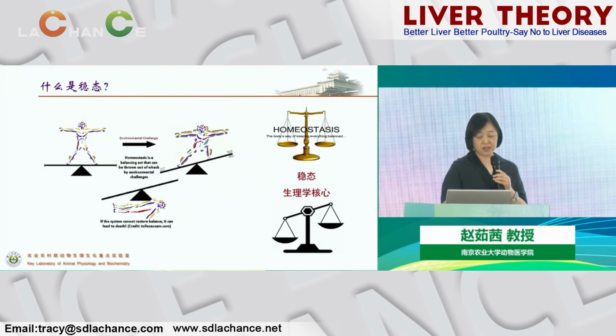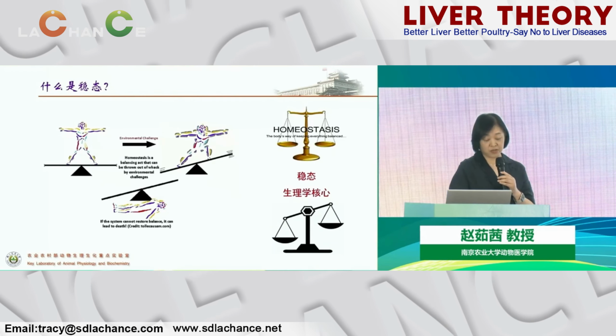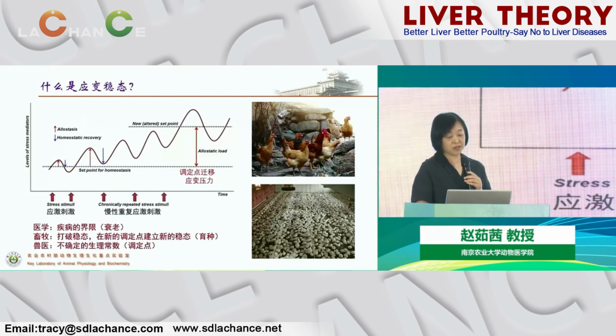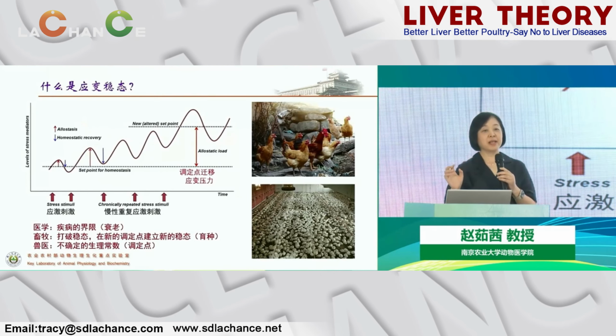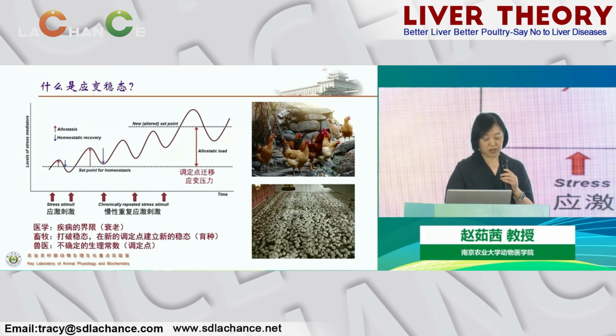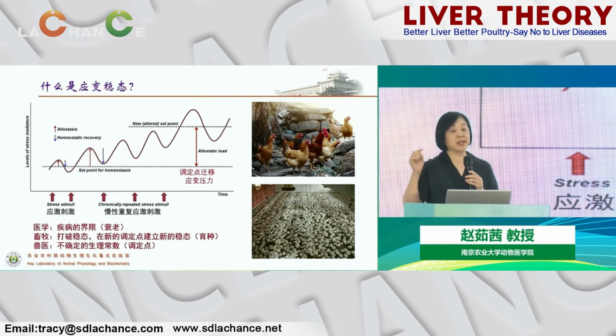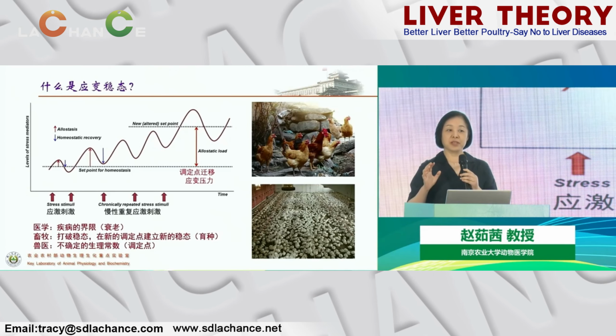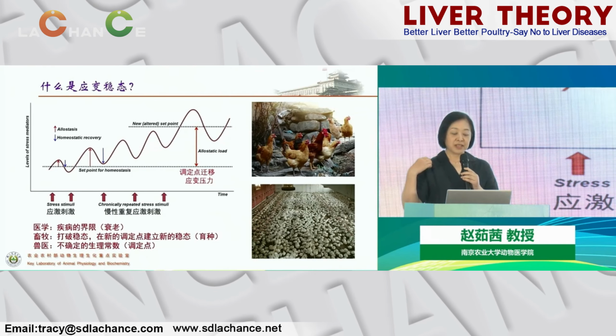Once the steady state is lost, it becomes a pathological state. So what is another concept? In the past, our textbooks did not talk much about the concept of stress steady state, but now it is becoming more and more important in medicine. So what is a disease?